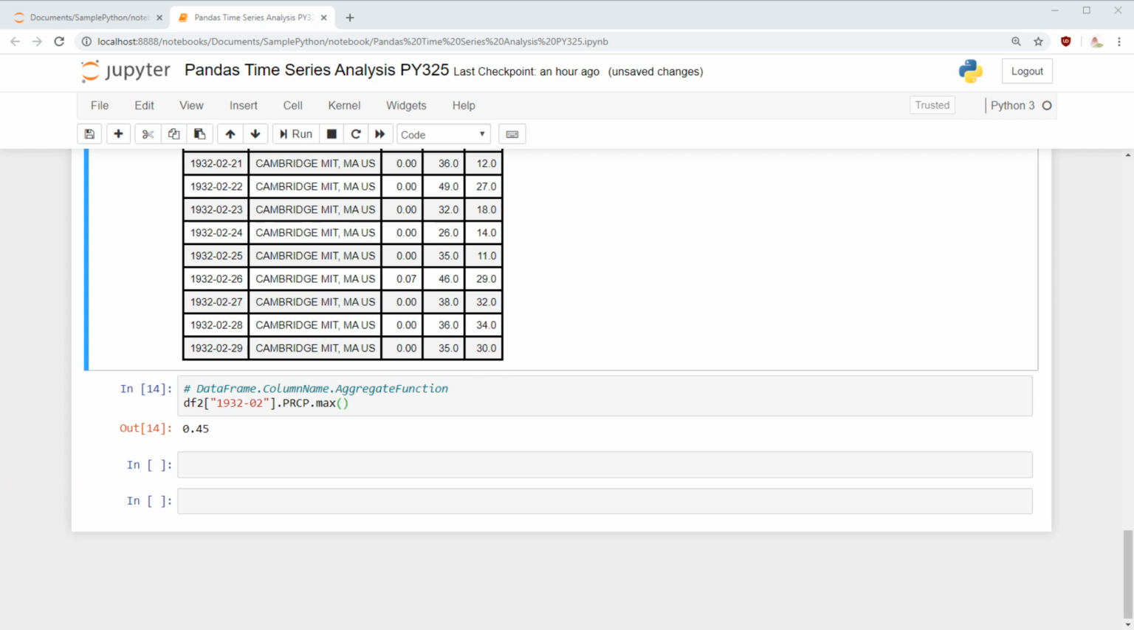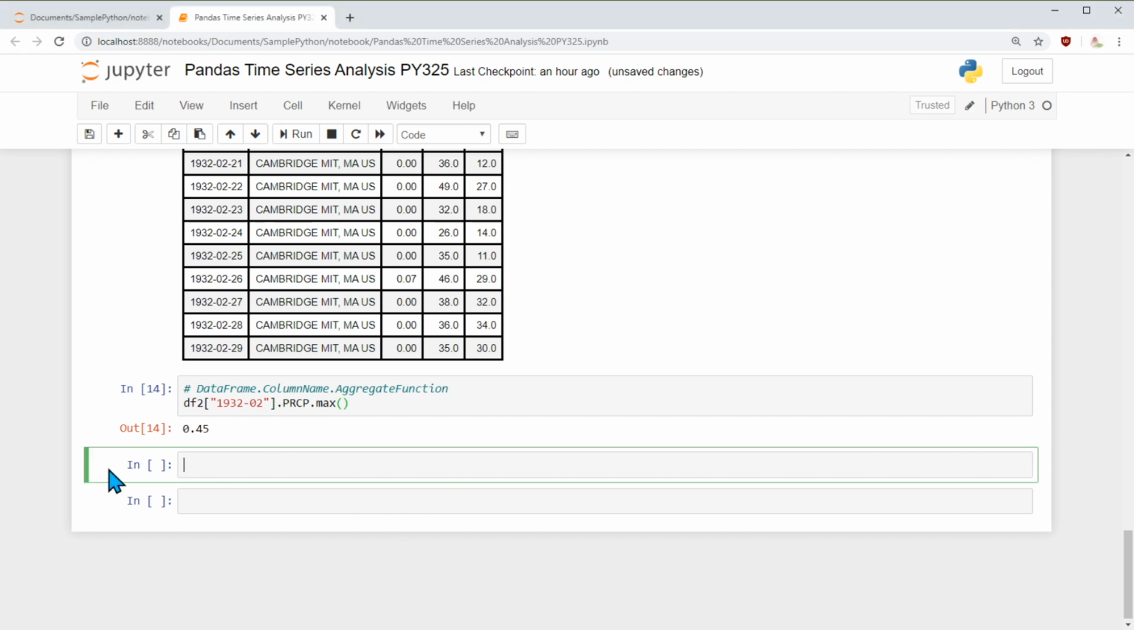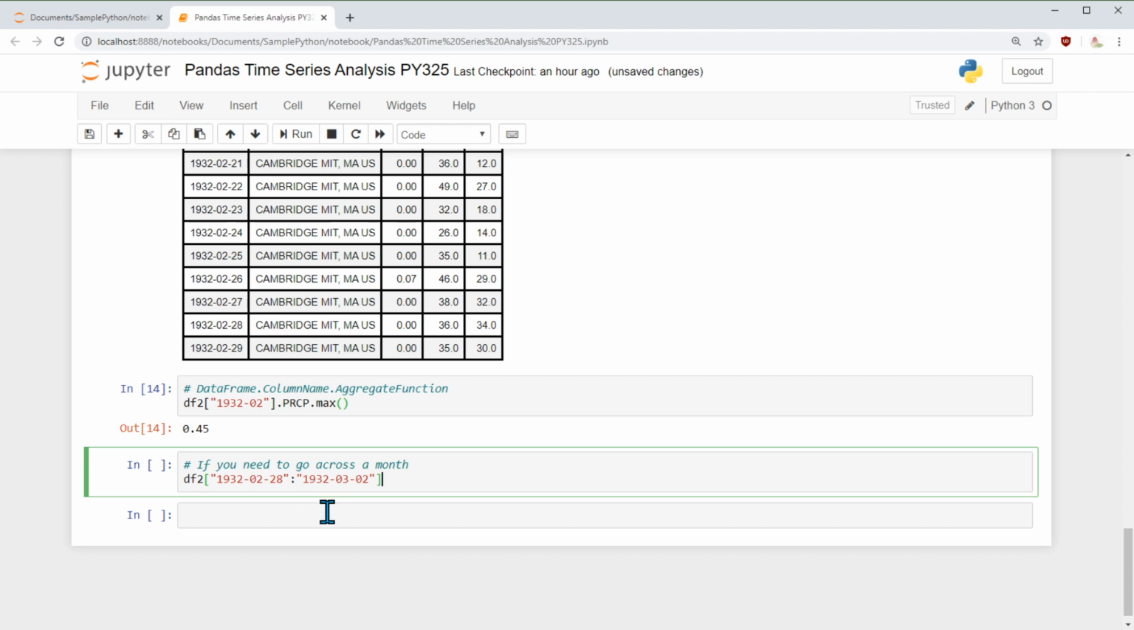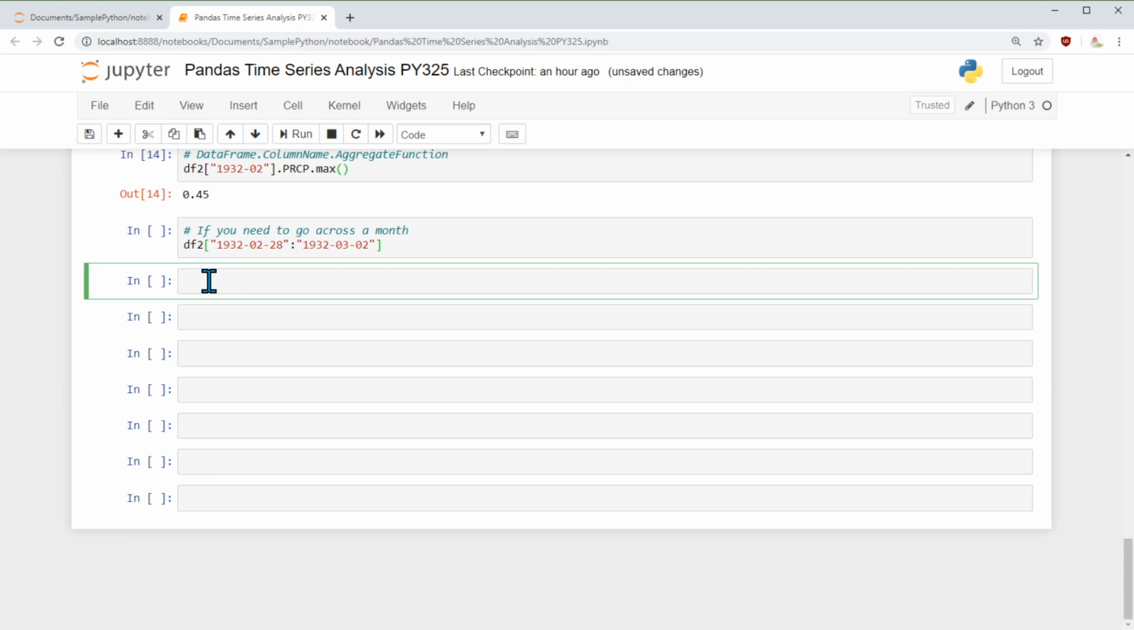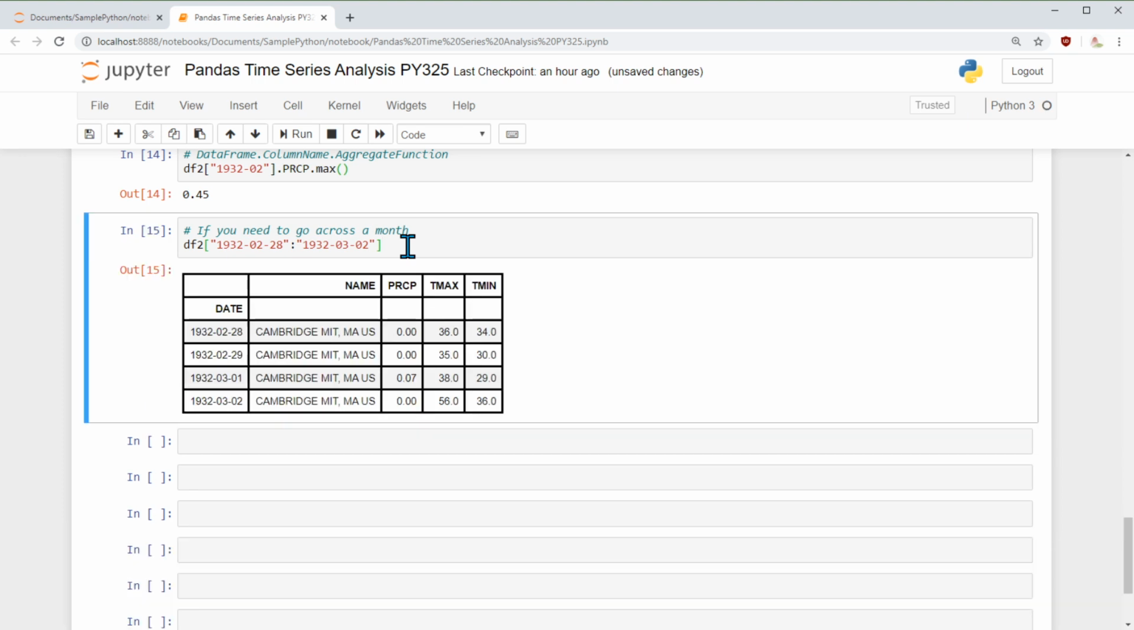Now, if you go across multiple months, then what do we do? Then we can specify a range as well. If we specify a range like this, I can say a start date, I can say an end date, and once I specify the start and end, it can go and pull that information. So let's see what we get here. Here we are able to see there are 4 days from Feb 28 to March 2nd, and it's able to show me all the 4 days of data.